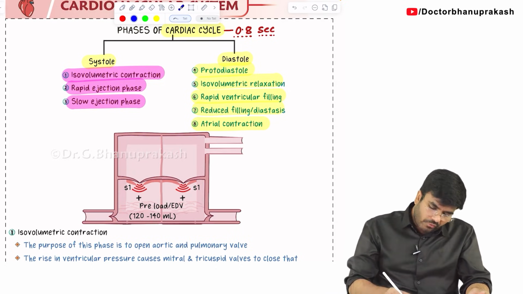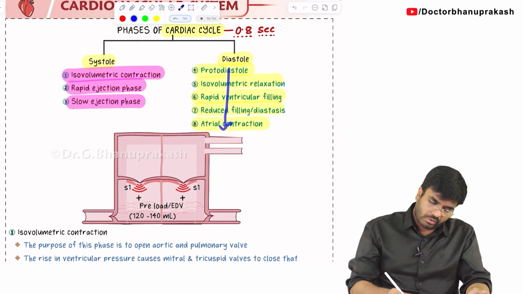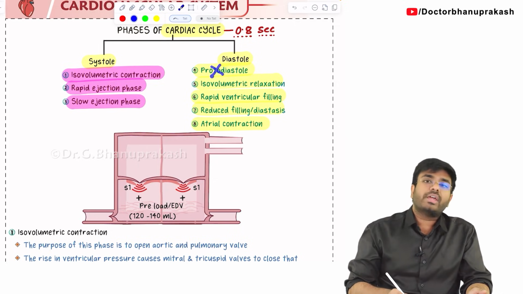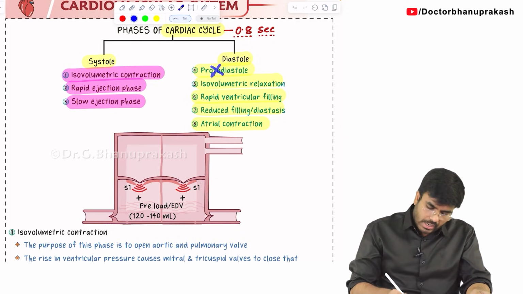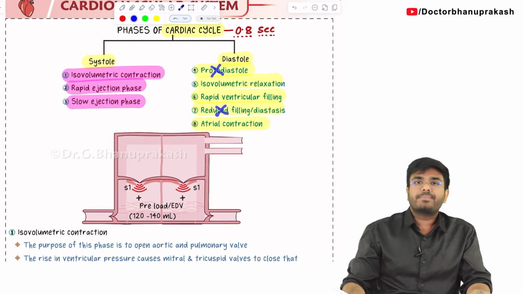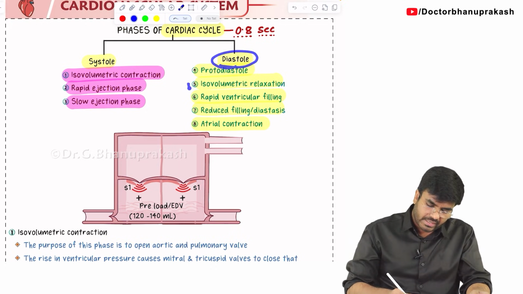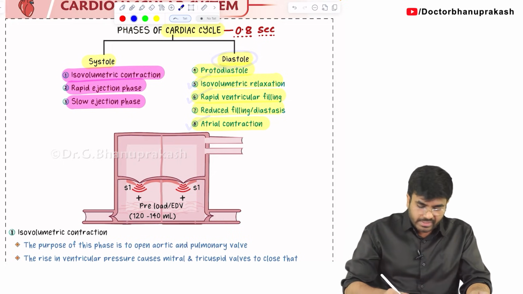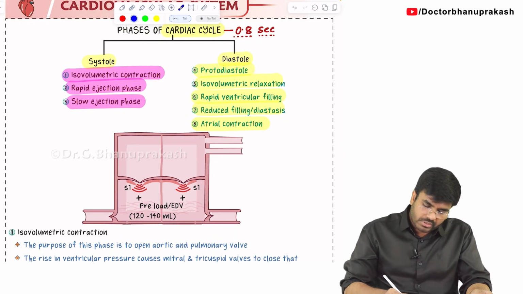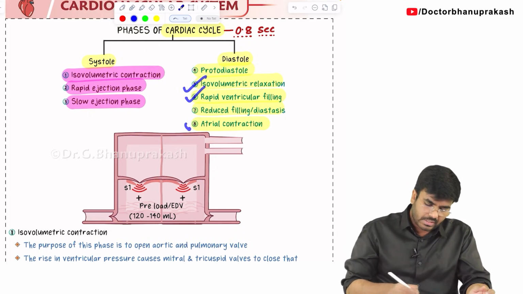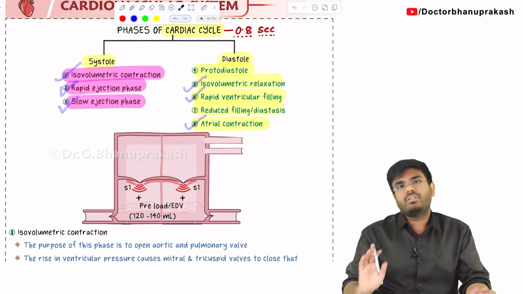Next thing, out of all these subphases in diastole, usually some books don't even mention the protodiastole, and they don't even mention the slow filling phase. So what are the 3 major subphases in the diastole? Isovolumetric relaxation, rapid filling and atrial contraction. I will be discussing all of them, but some books don't mention protodiastole and slow filling or reduced filling separately. They mainly mention these 3 phases: 3 phases in systole and 3 phases in diastole.